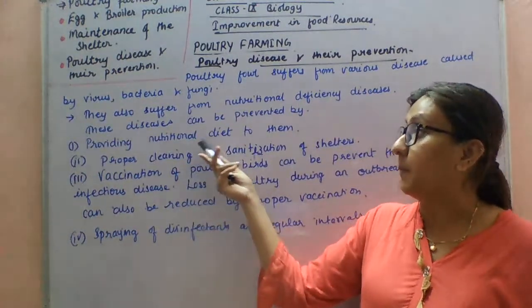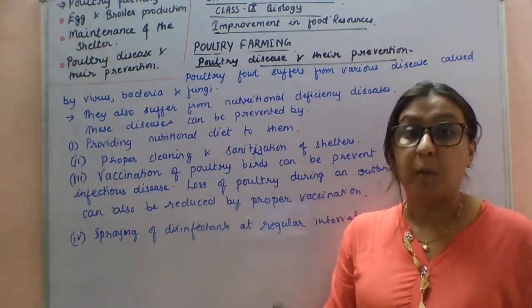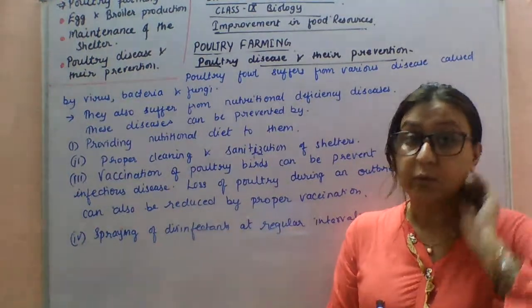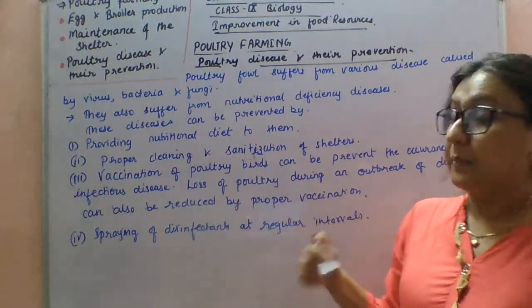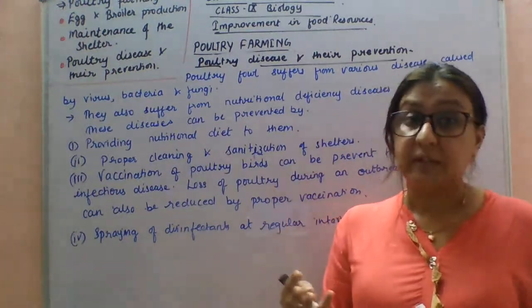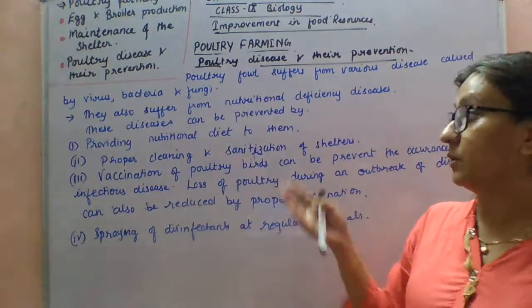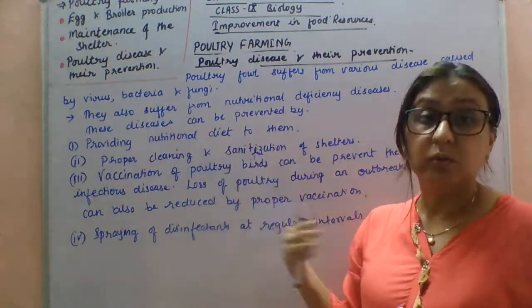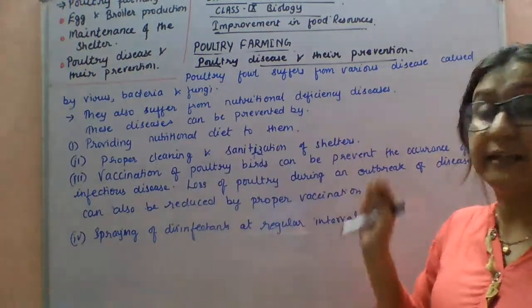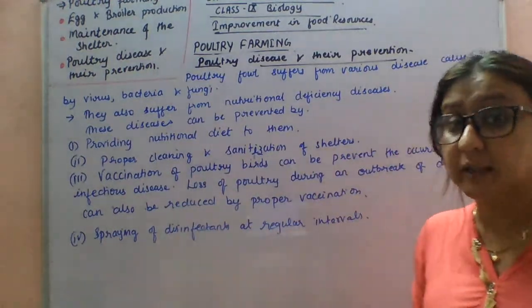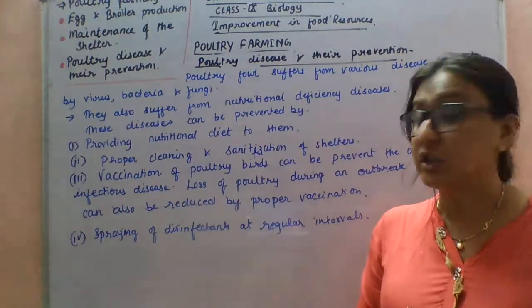By providing a proper nutritional diet to them, proper vitamins, proteins, and fats. Next, proper cleaning and sanitization of the shelter should be done in a regular manner.